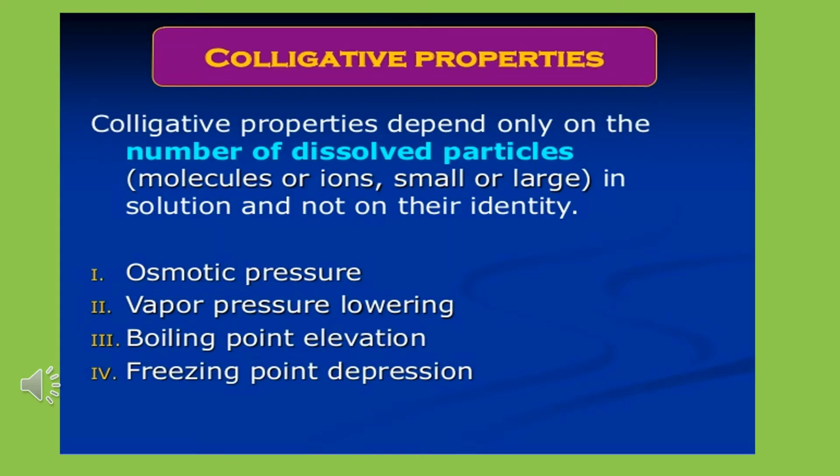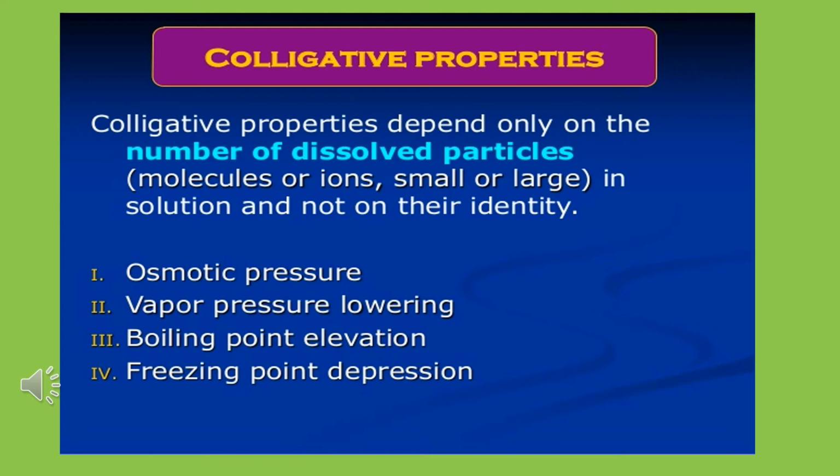Dear students, now I am going to teach a very important concept called colligative properties. Let us see what is meant by a colligative property. Colligative properties are the properties of the solution which do not depend upon the nature of the solute particles present in the solution but only depend upon the number of solute particles present in the solution.